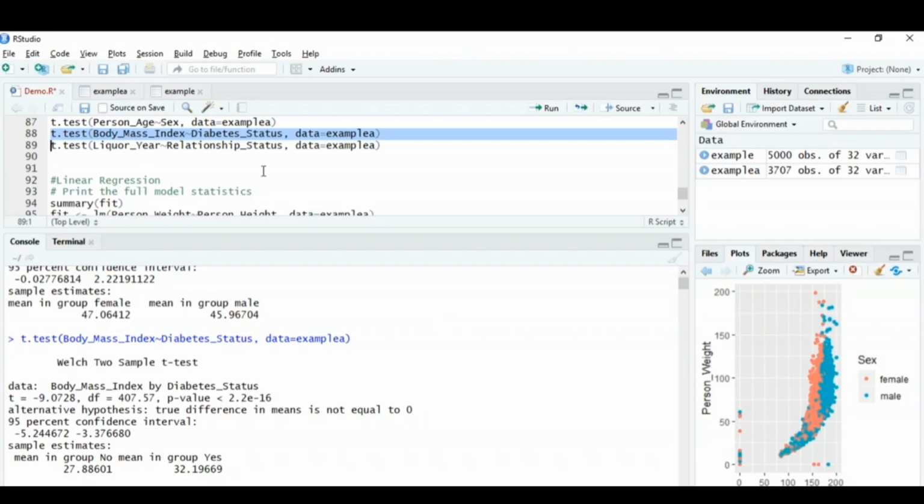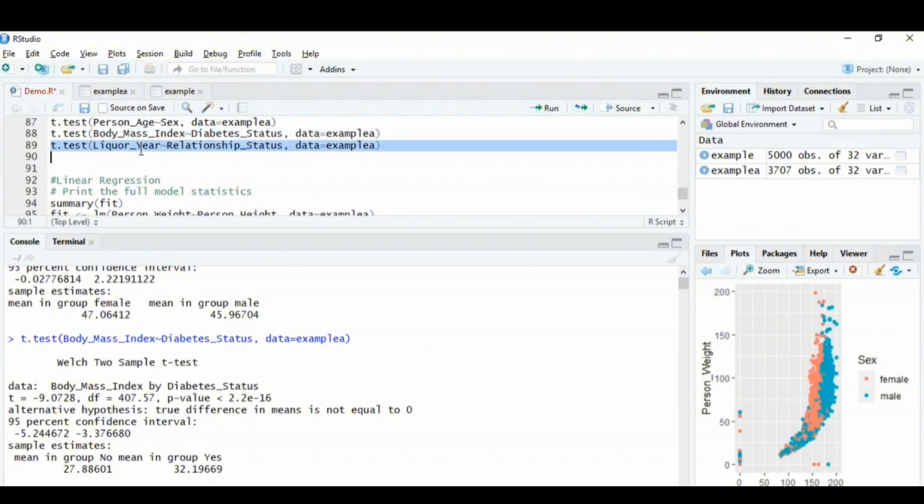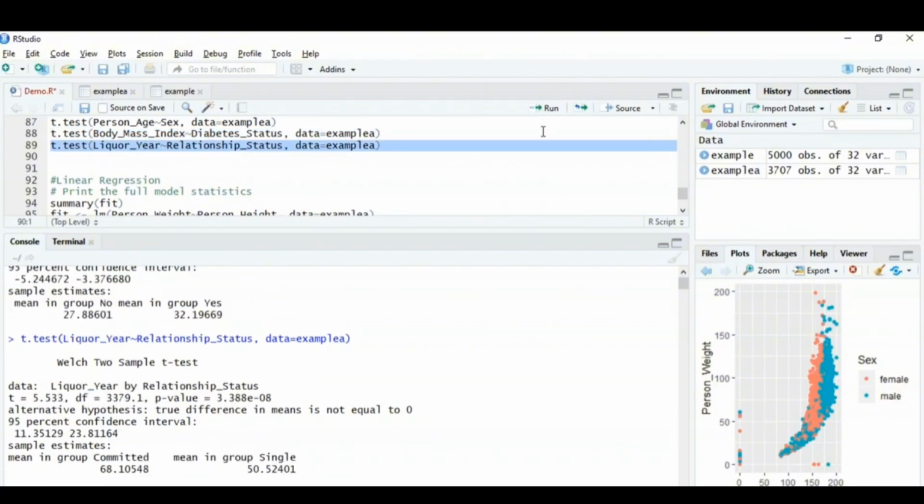Moving on to the third t-test that I want to perform, that is liquor year versus relationship status. So basically, this t-test is trying to answer, do single or married people drink more alcohol or not? So again, I've just mentioned t.test, I've mentioned liquor year, relationship status, and the data frame name. And then I'll run this particular command, and you can see that p-value is again less than 5%. That means obviously there's no connection between both these values. So that's how, folks, you can understand how various columns differ over each other, or how various columns can be related with each other. Well, so that was all about t-test, guys.